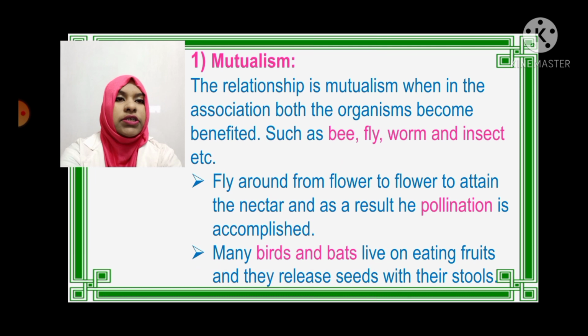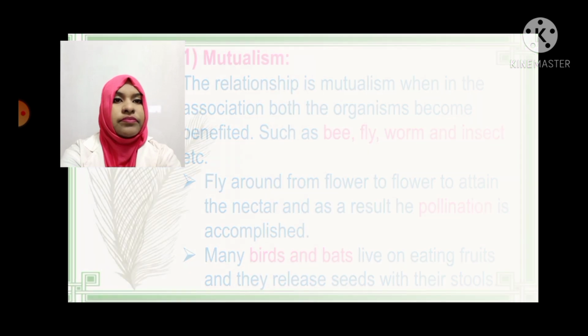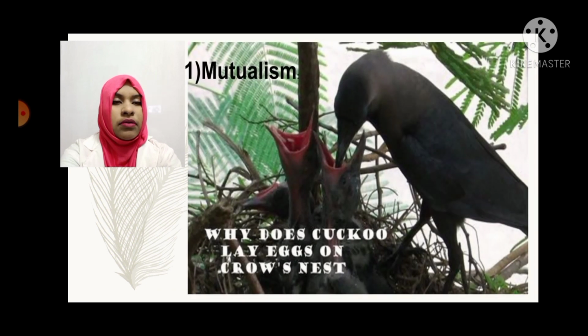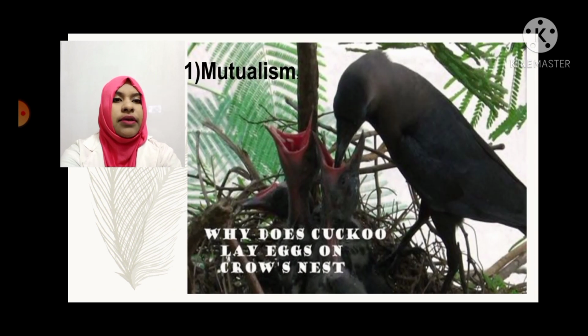Mutualism is the relationship in which both organisms become benefited, such as bees, flies, worms and insects flying around from flower to flower to attain nectar. As a result, pollination is accomplished. Many birds live on eating fruits and they release seeds with their stools. There is a picture where we can see the relationship of mutualism.